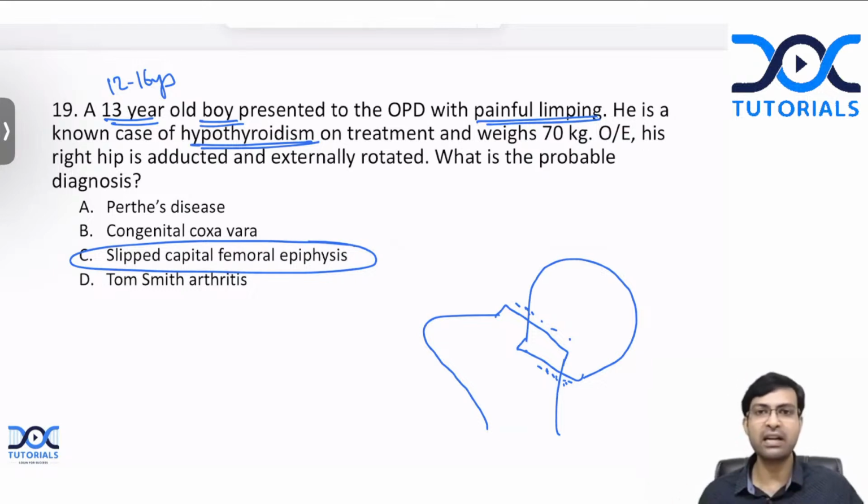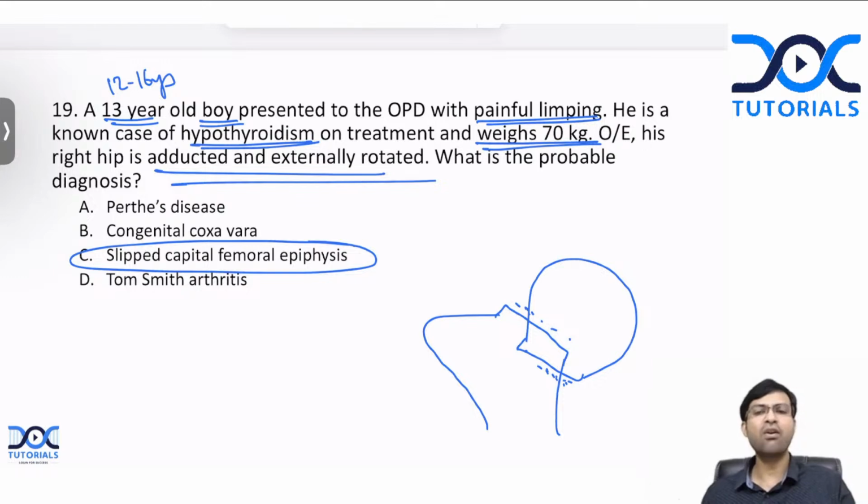Okay, that is all we know. And again, if you look at the next risk factor, the child is weighing 70 kg. So there is obesity. So the peripubertal boy, hypothyroid, obesity, presenting to you with limping, the hip is adducted and externally rotated. All the classical features of slipped capital femoral epiphysis are there. Okay.